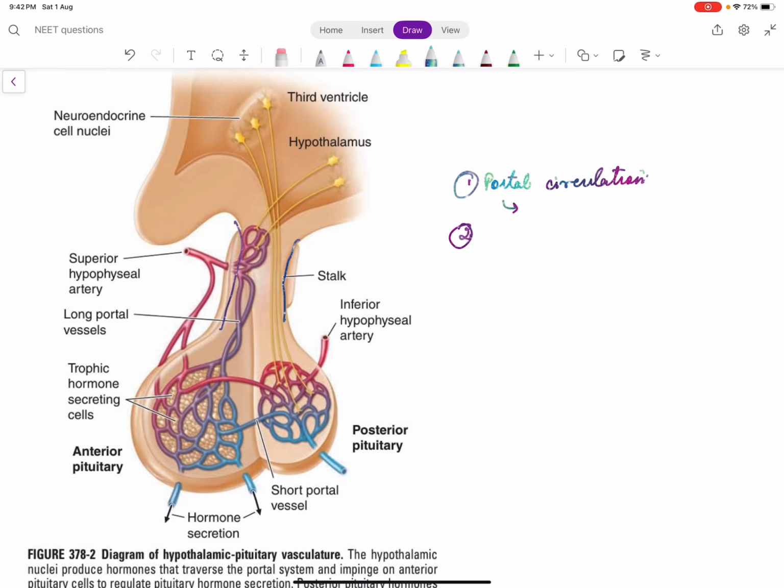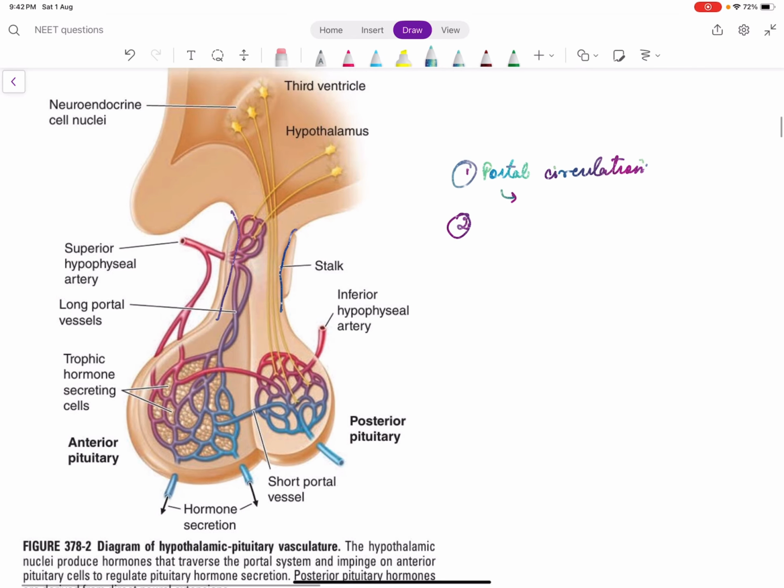Stalk connects the hypothalamus with the pituitary. So what happens when something compresses the stalk? For example, there is a growth in the pituitary, or there is some external mass which is compressing the stalk. When the compression is there, obviously the impulses from the hypothalamus find it difficult to reach the anterior pituitary.